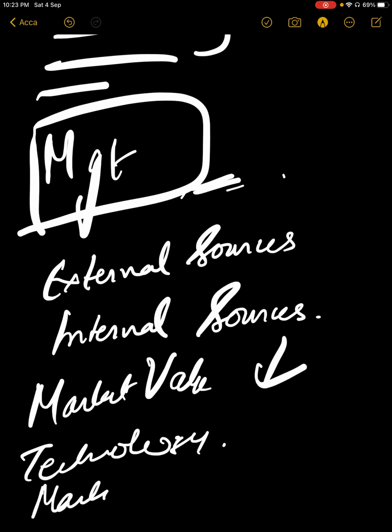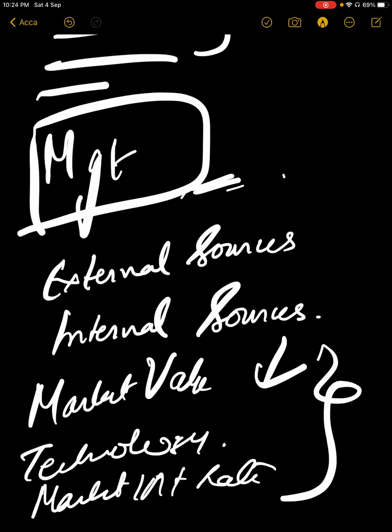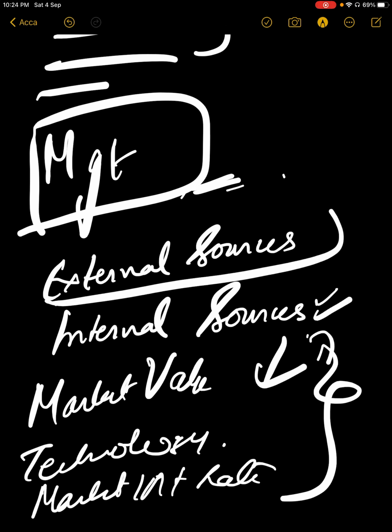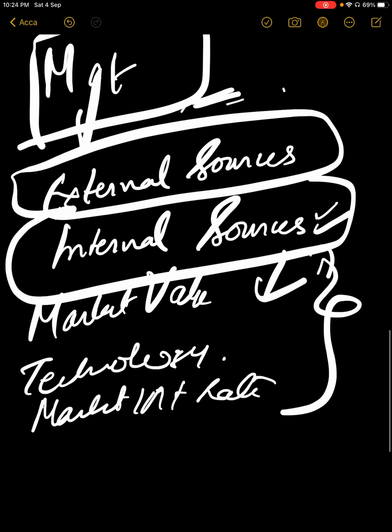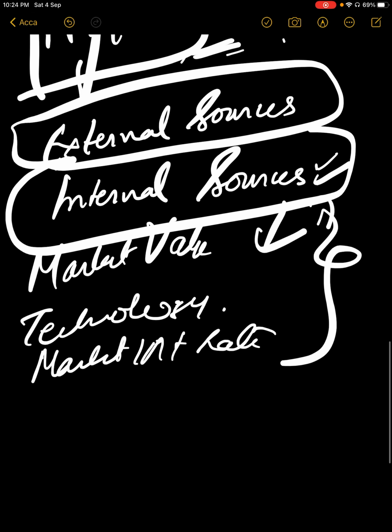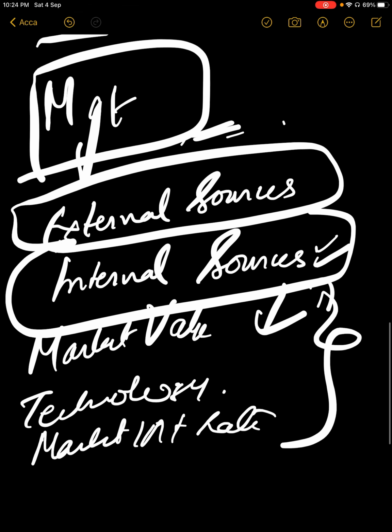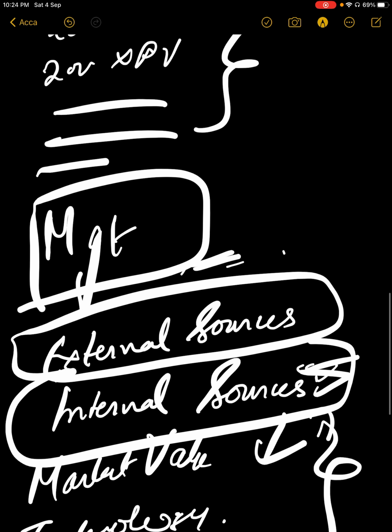The market interest rate on which I'm discounting has increased. These external conditions affecting my market or my asset are external sources. Internal sources: internally, my performance has gone bad, or I'm going through a crisis situation. Physical damage has happened to my asset. The asset is idle most of the time, or it has been held for disposal. All these are internal sources.